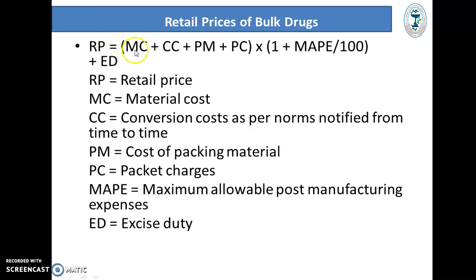Retail price, which is equal to MC plus CC plus PM plus PC into 1 plus MAP divided by 100, plus ED, where RP is retail price, MC is material cost, CC is conversion cost as per norms notified from time to time, PM is cost for packaging material, PC is packing charges, MAP is maximum allowable post manufacturing expenses, and ED is excise duty. By using this formula, you can calculate the retail price of bulk drugs.